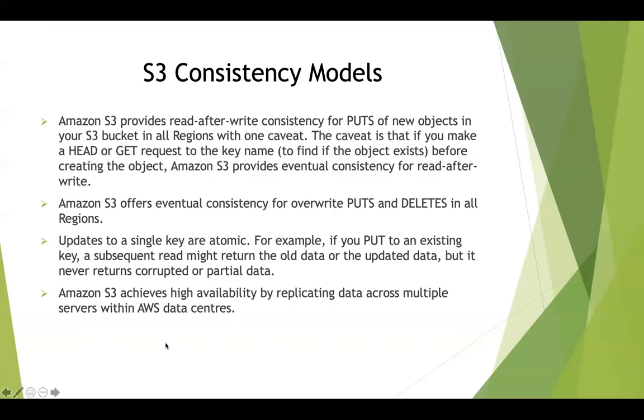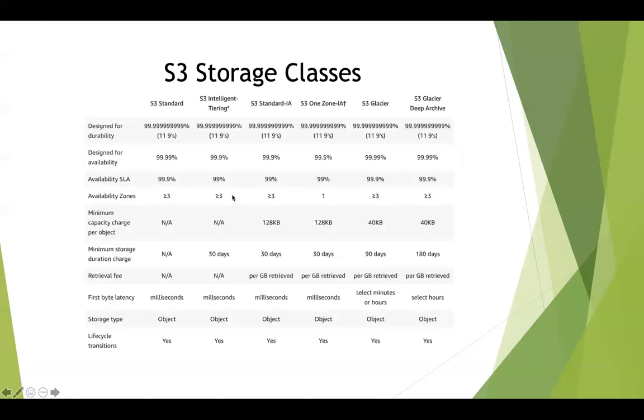So that is called eventual consistency for puts and deletes. It achieves high availability by replicating your data across multiple servers, which is what we saw in the previous slide on storage classes. Multiple servers means multiple availability zones, and S3 One Zone IA is only replicated across one single availability zone because it is of a lower cost. There are different customers, and that's the reason AWS has brought out these different storage classes. S3 Intelligent Tiering and Deep Archive were brought about last year, in 2018.